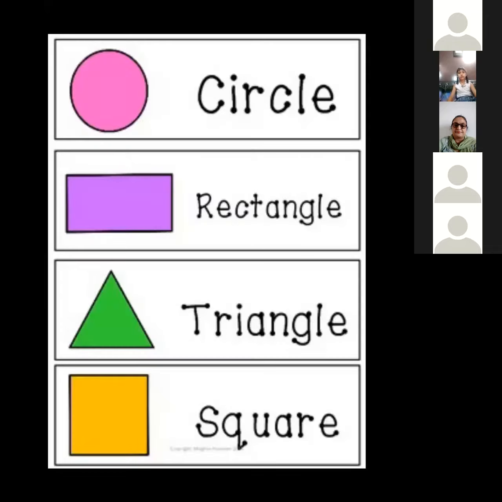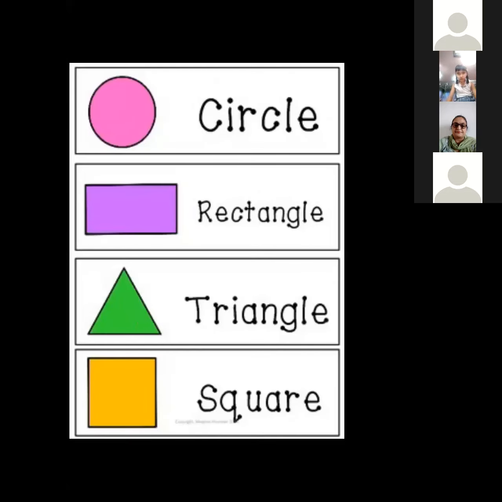So this you did. Just as a revision, I'm showing you the figures: circle, rectangle, triangle, and square. At home, students, you will practice all these 4 shapes: how to make a circle, how to make a rectangle, how to make a triangle, and how to make a square.